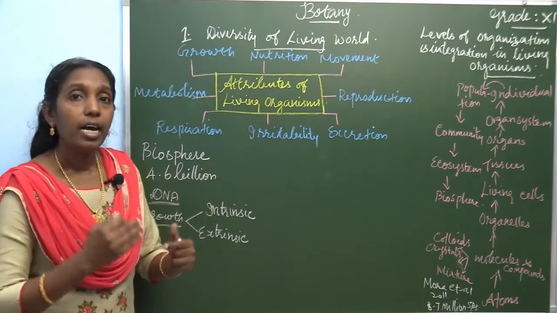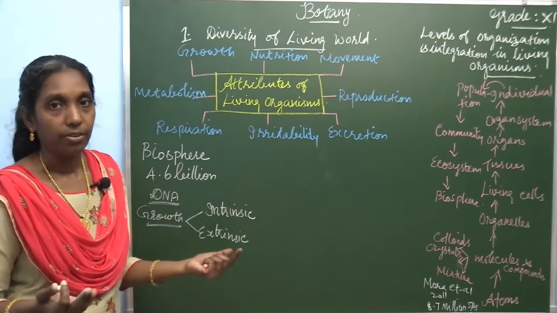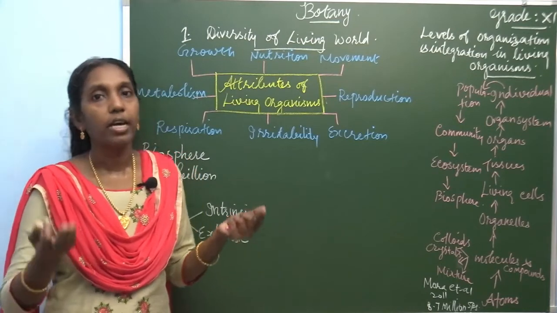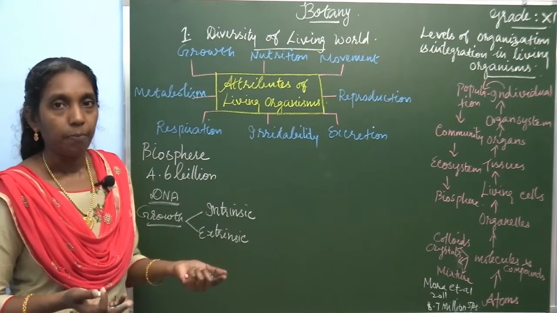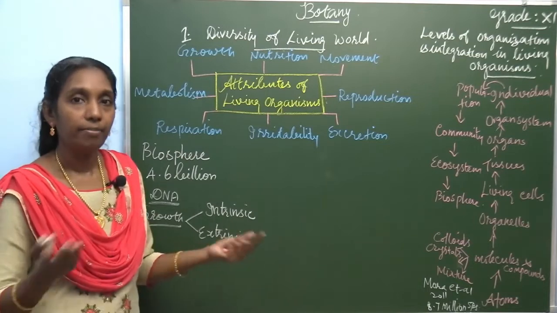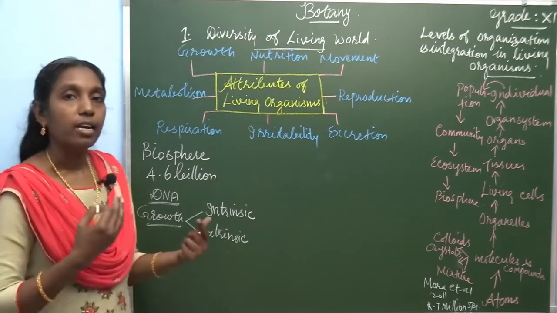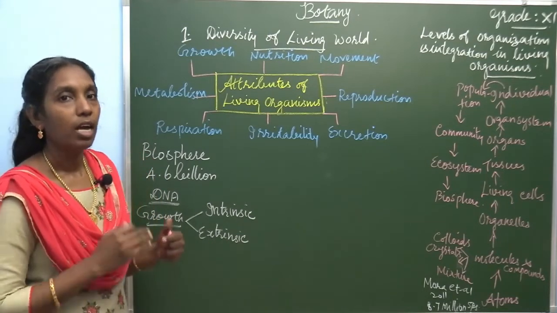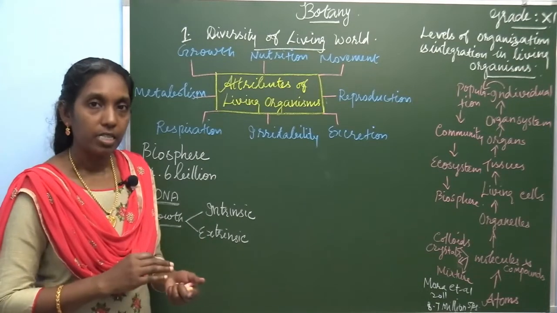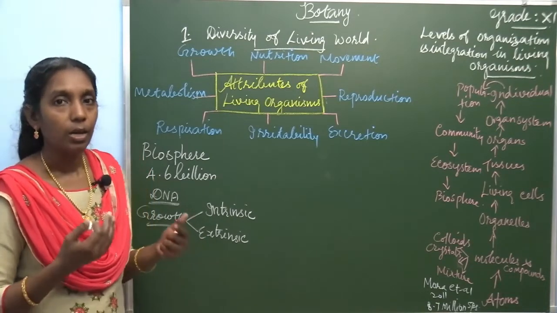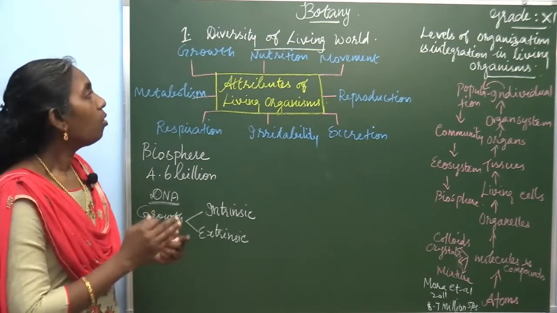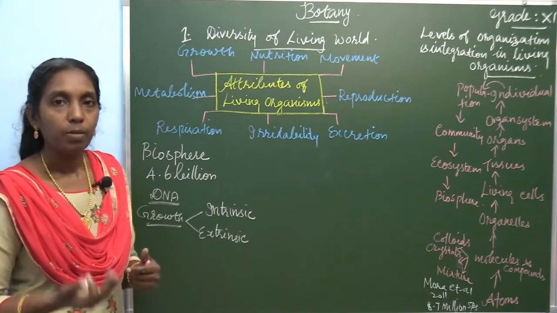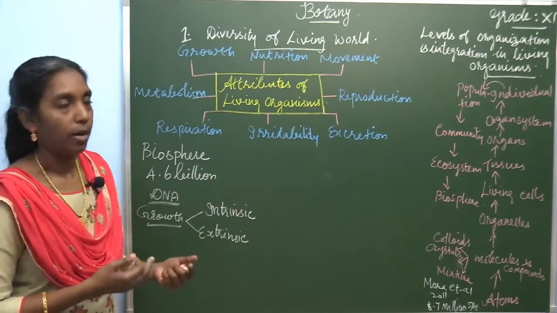The growth differs in animals and plants. Growth of animal and plant: plants grow and grow, it's unlimited. Plants grow indefinitely, till their lifespan. But in animals it's not like that. There is a limitation to the growth of animals. So animals and plants show variations in their growth and development. Growth is one of the very important processes of living organisms. Either plant or animals, growth is essential.